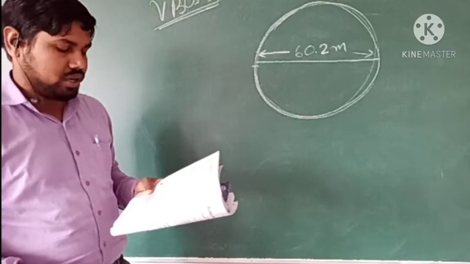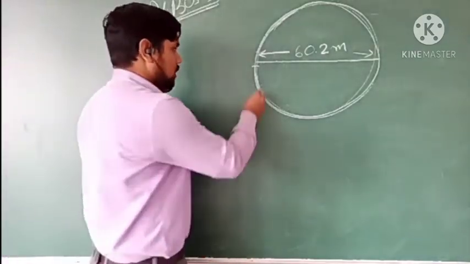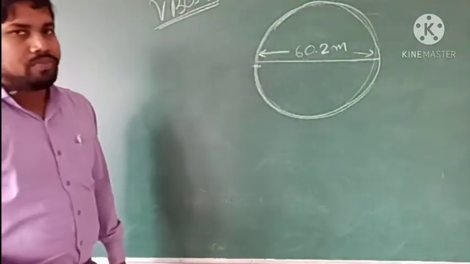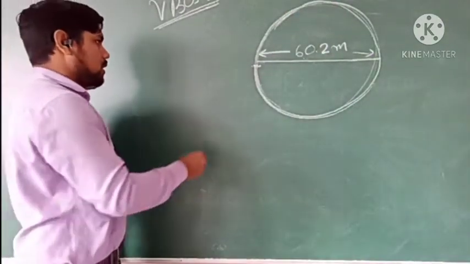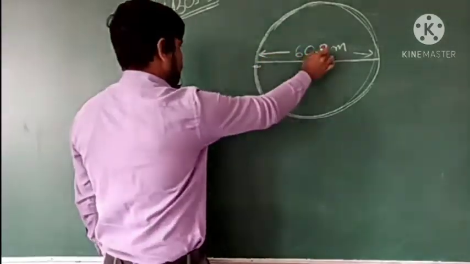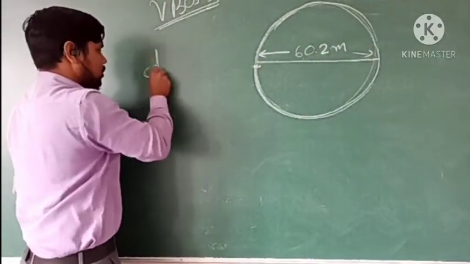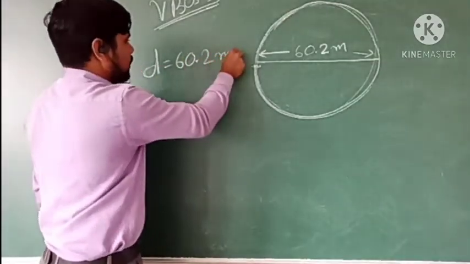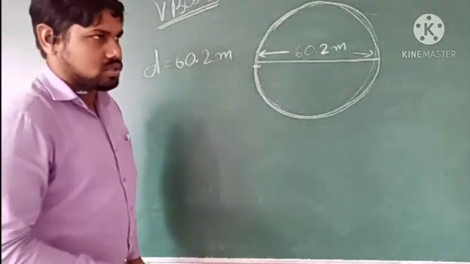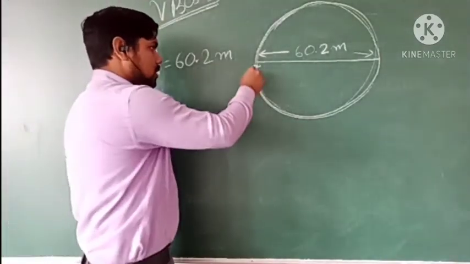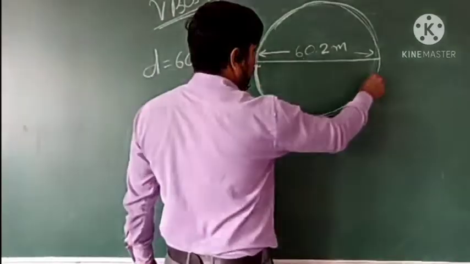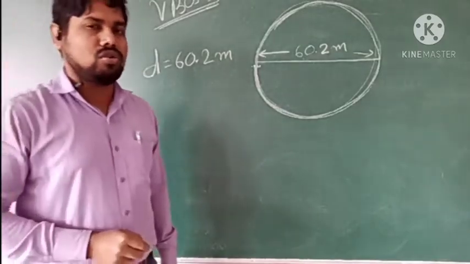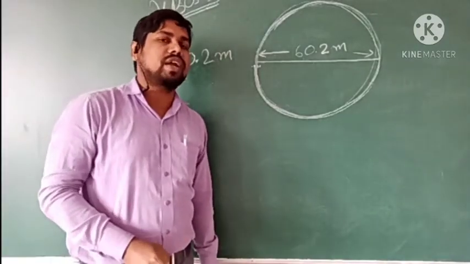The length of one round means what? The circumference of the circle. Starting from here, he ends up in one round, covering that much length. We will first find that by finding the circumference of the circle. Here the diameter is given as 60.2 meter and we have to find the length of the circular path, that means the circumference of the circle. So let us find it.